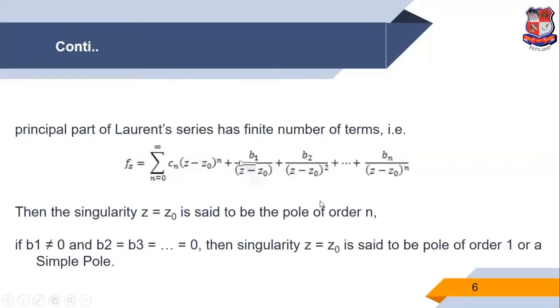So the principal part of the Laurent series is not an infinite number, it is a finite number of terms. Then the singularity z is equal to z0 is said to be a pole of order n.